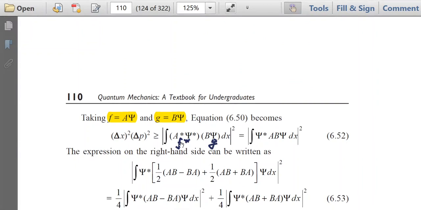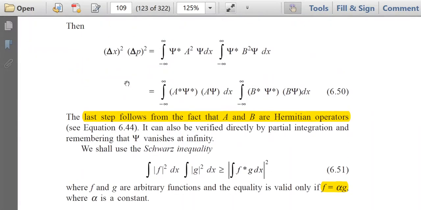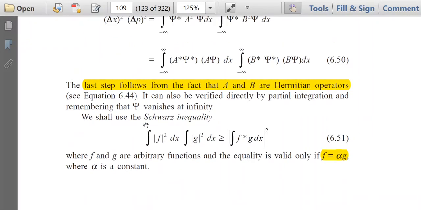Here f is equal to a psi, so that one is f star, and this one is g, because we have assumed f is equal to a psi and g is equal to b psi. So actually delta x square into delta p square is mod of f square dx into mod of g square dx.